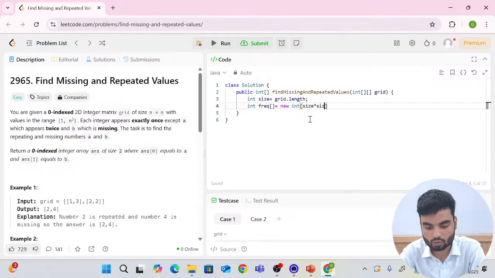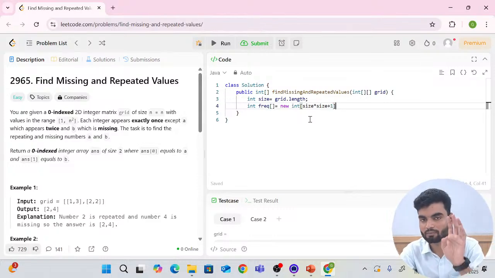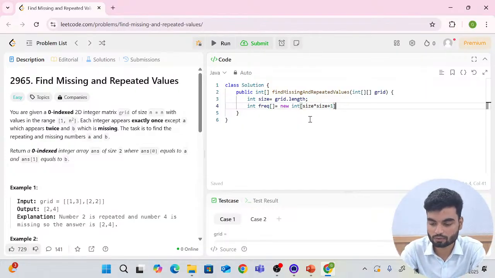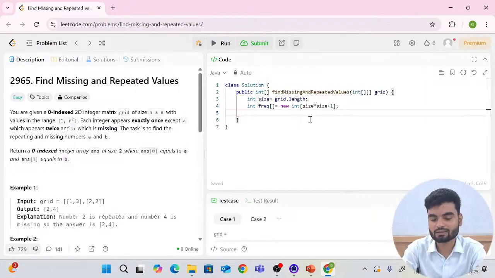Why? Because you have a 2D array. So square of the size plus 1. So if you have size as 2, you will do 5. The size will be 5, because only then you will have the last index as 4. Right? So this is how we create the frequency array.